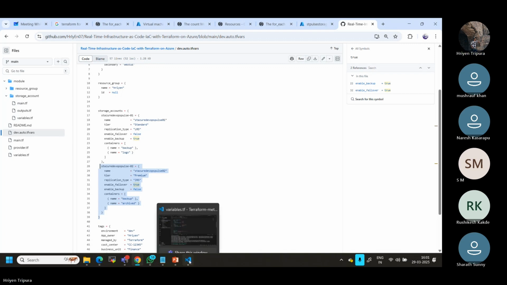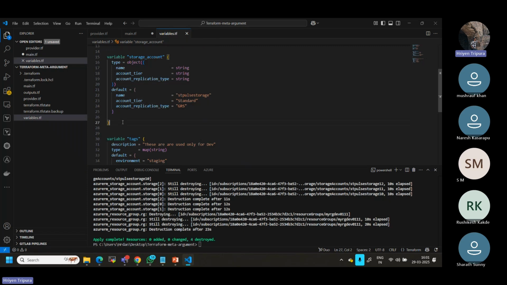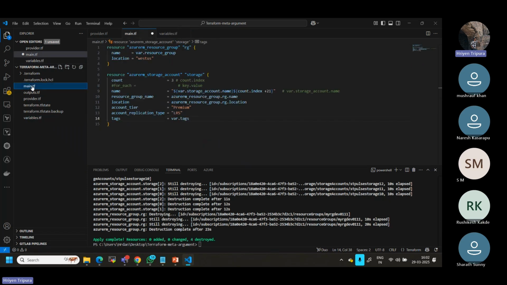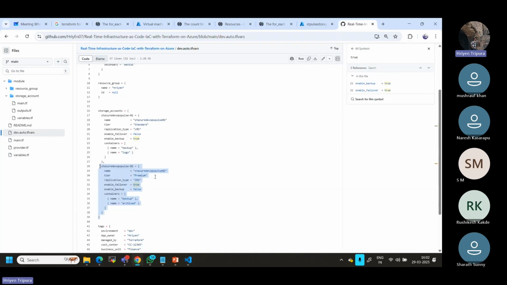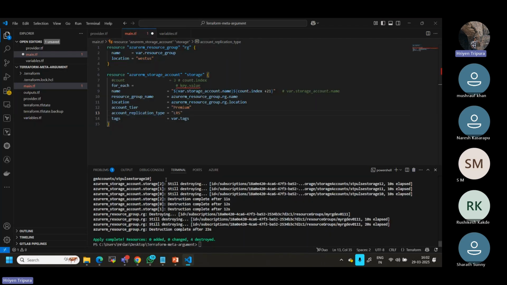Okay. Now, in our simple case, how can we make it, as I told you, this one we have learned. Now let's remove this one, count. Now, if I want to use for_each, how can I use it? First thing, for now I don't care about the properties. What I care about is the naming, because properties, as I mentioned, like the one I showed, you have to define it, but I don't want to do that for now. But I want to show you how we can make it here also using queries.